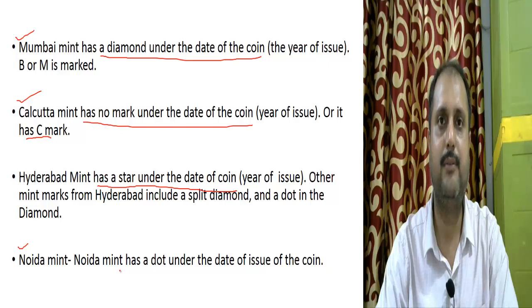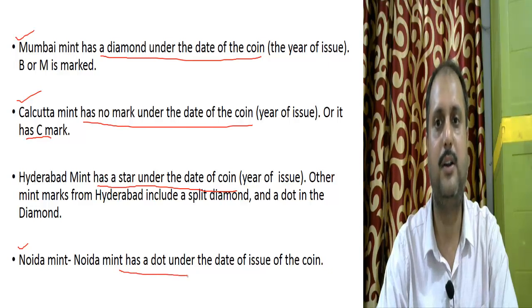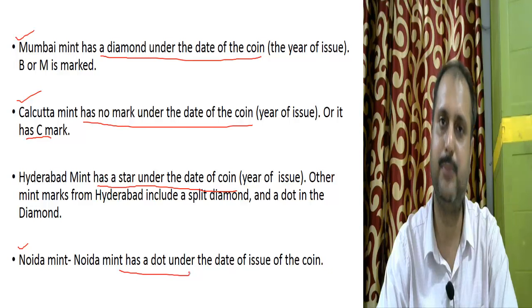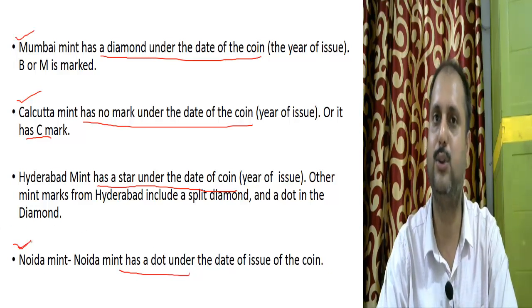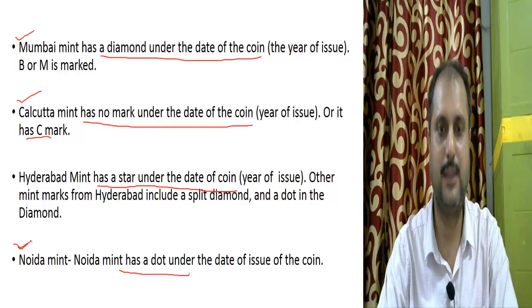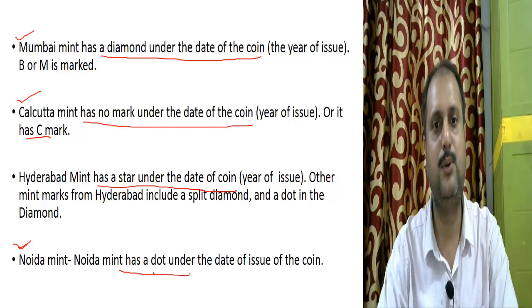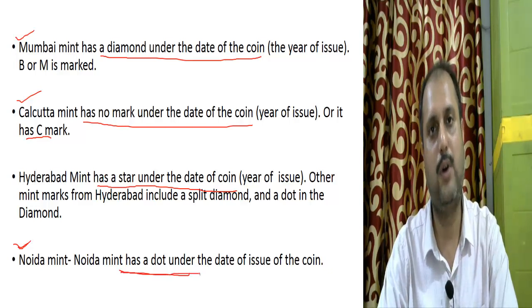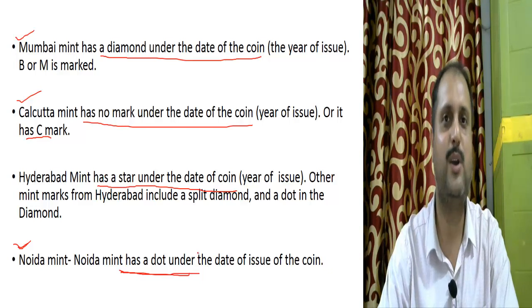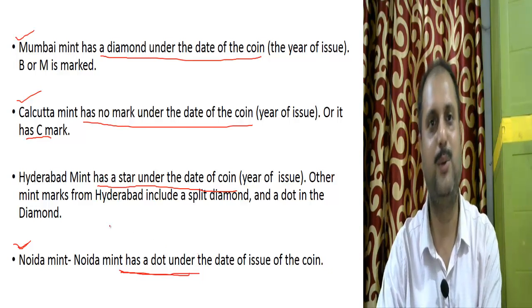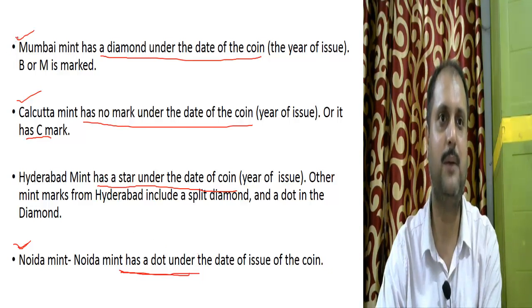If there is a dot under the date of issue of the coin, that means this coin has been minted in Noida. Noida is in UP. It is very near to Delhi. So wherever you get a coin after watching this video, please try to understand which branch this coin has been minted in. I hope that you have got the information about the minting.